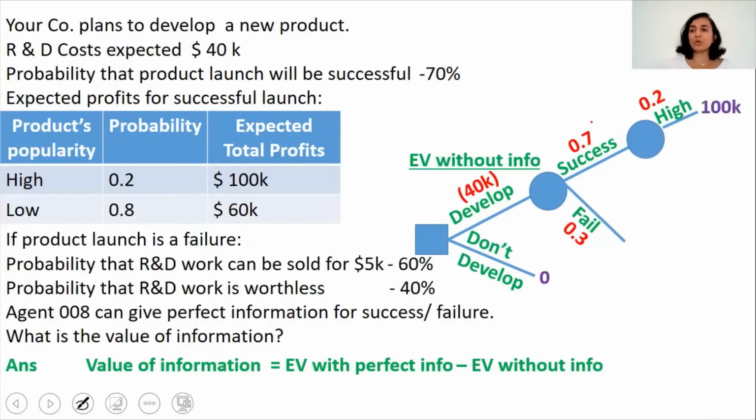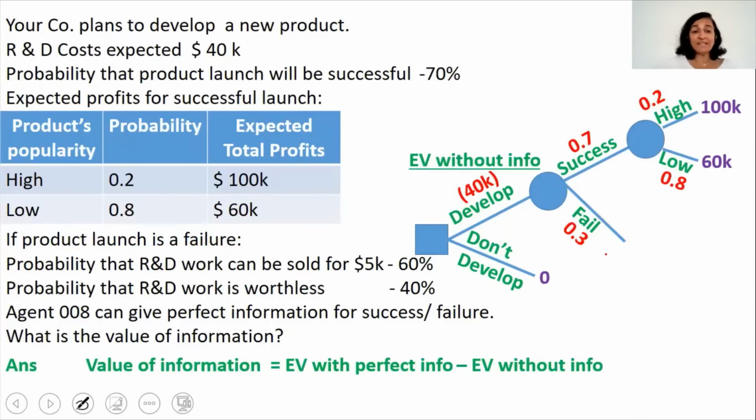with an expected total profit of $100,000. So that's coming from here. And there is also a chance that the product's popularity is low with a probability of 80%, that's coming from here, with an expected total profit of $60,000. That's coming from here. If the product launch is a failure, so now we are going to adopt this path.